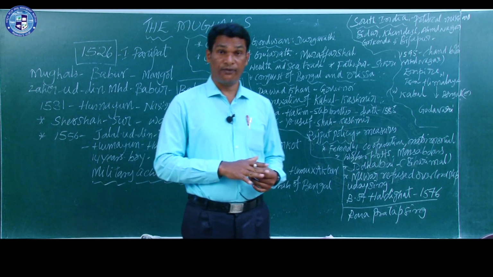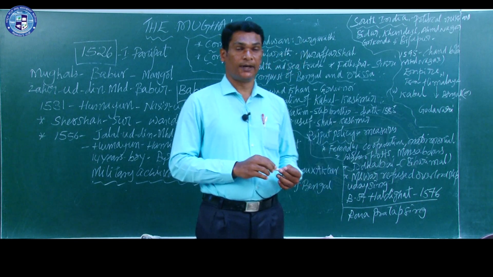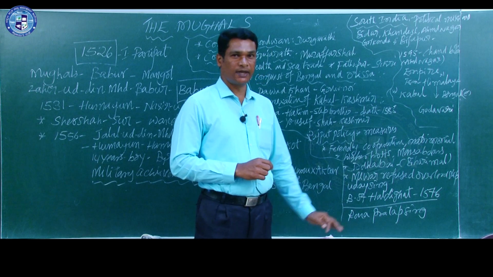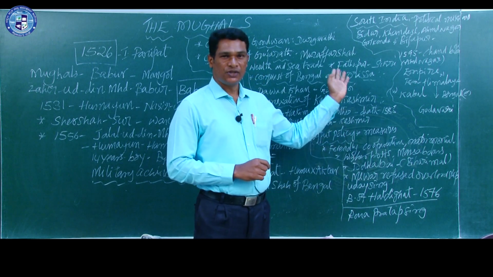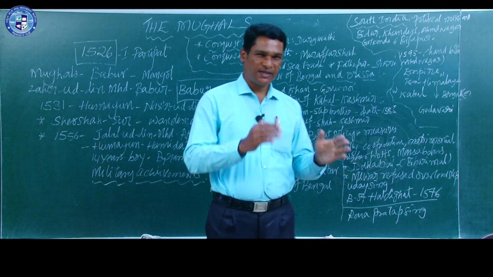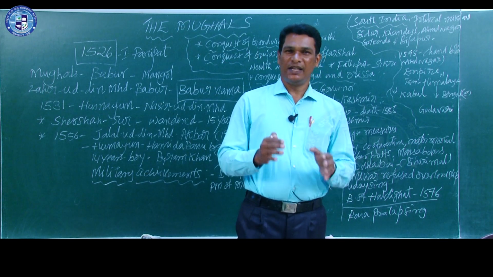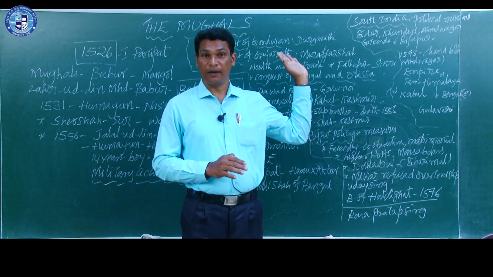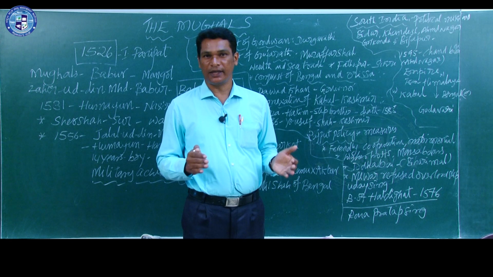Chand Bibi of Ahmednagar fought bravely against the Mughals. In the year 1595, she fought against the Mughals, but she could not get victory because Ahmednagar was a very small province. Only limited soldiers were there. But just see the Mughal army, a powerful army, a huge army.